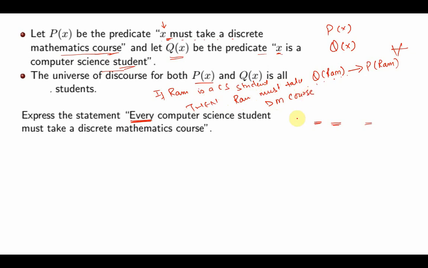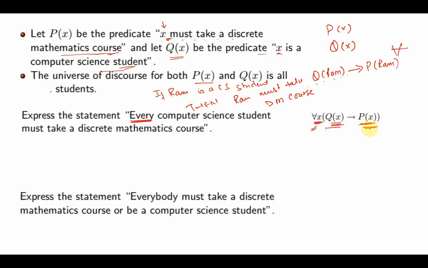Now when I write it in terms of predicates, it becomes, for all X, QX implies PX. For all the values that are coming from the universe of this course, if X is a computer science student, then X must take a discrete mathematics course.